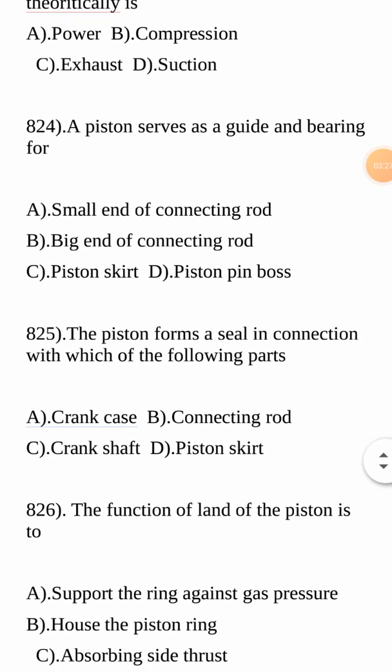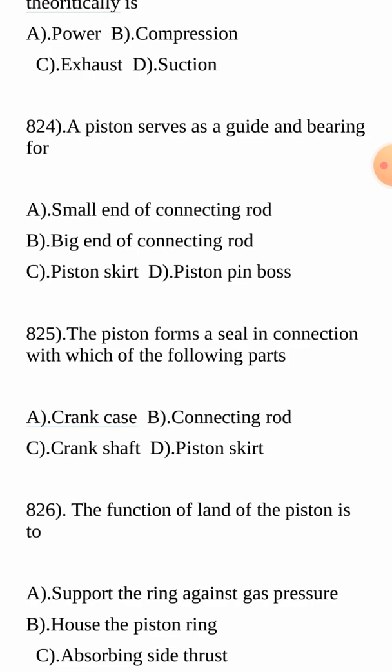Next question. In this video we are discussing multi-cylinder engines and firing order, and also very good bits and questions on the piston. We are going to thoroughly study the piston, its affiliated parts and their importance. A piston serves as a guide and bearing for which part?